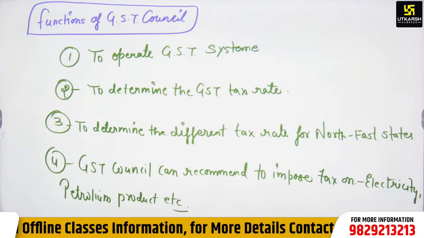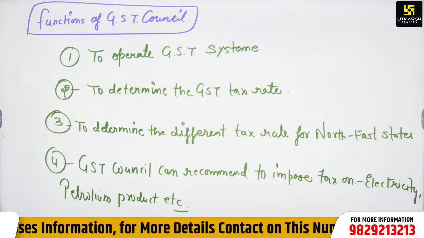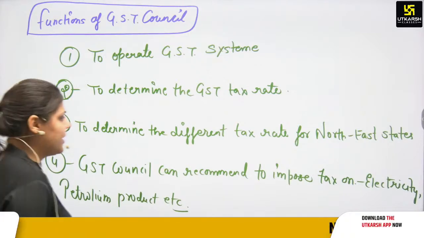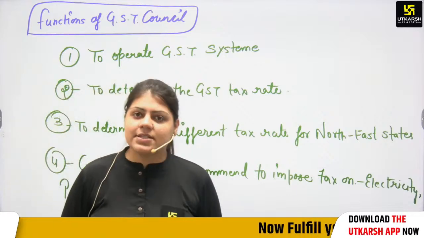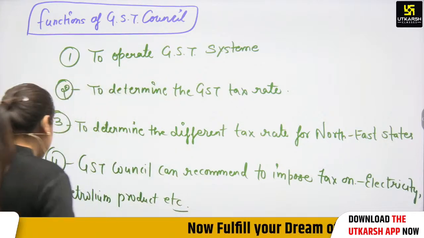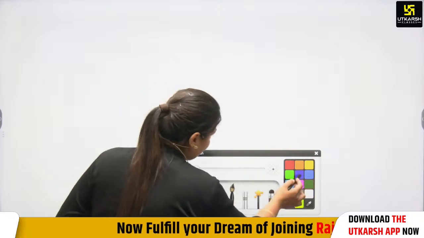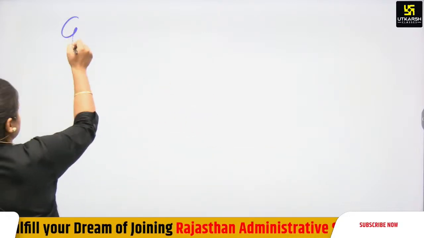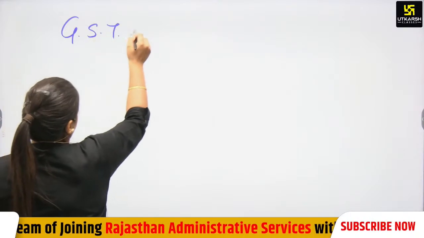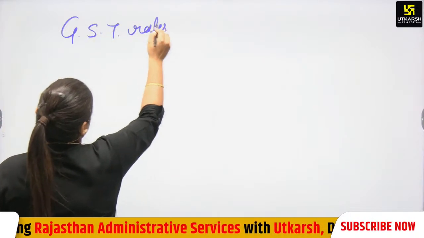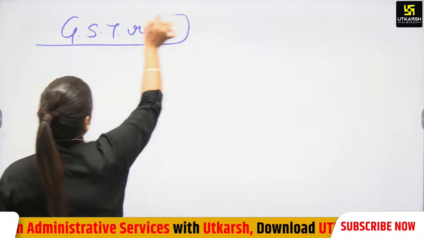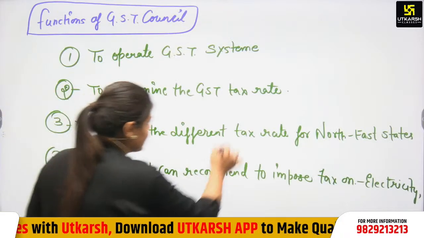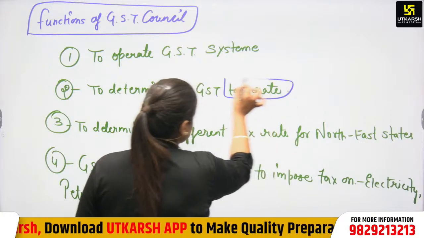Okay. So the function of GST Council, the first function is to operate the GST system, to determine the GST tax rate, to determine the different tax rates in GST. So then the question came into your mind: ma'am, what are the GST rates at present? Let's see the GST rates. What are the GST rates at present, which the GST Council has decided? Because we have seen here that the tax rate will be decided by the GST Council.